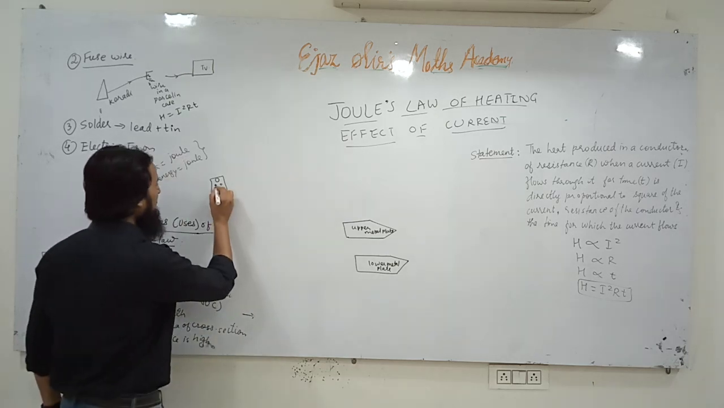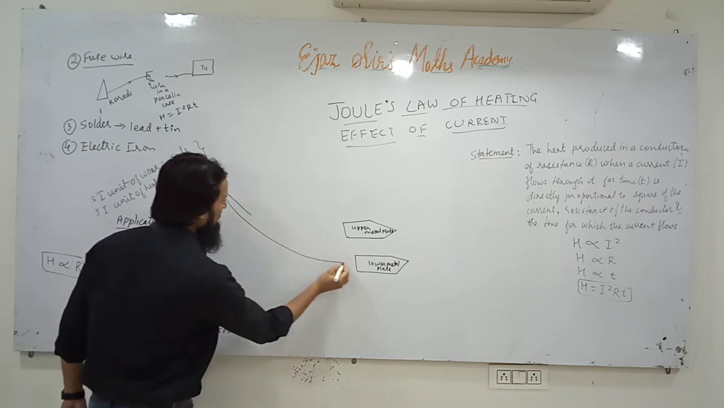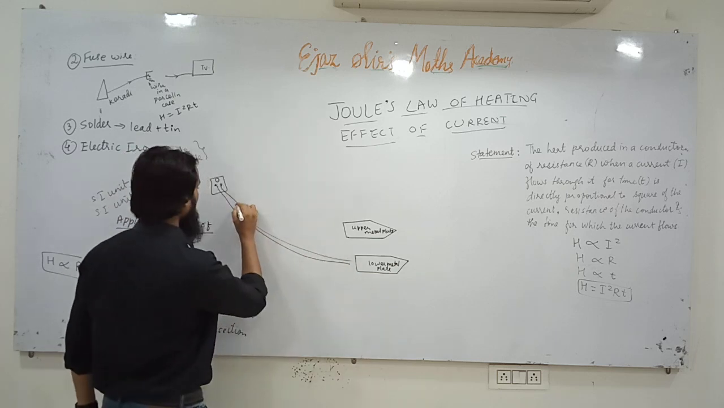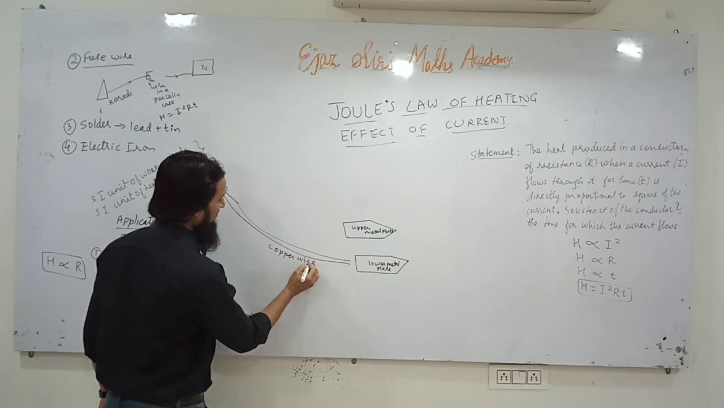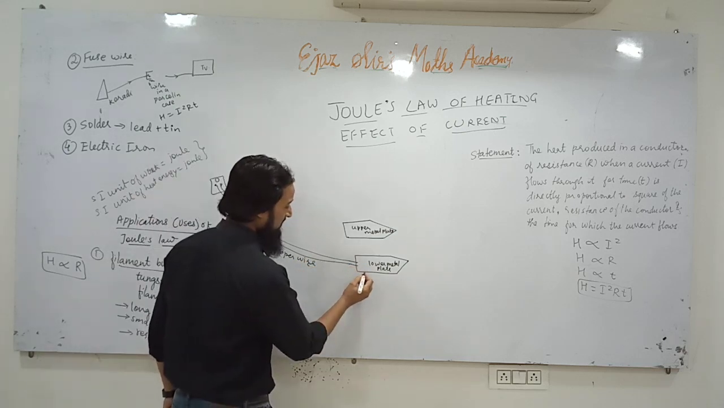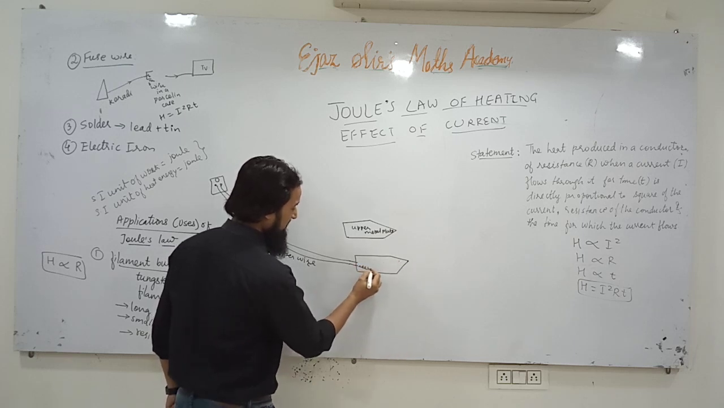So when we connect it by a copper wire, this is a copper wire up to this point, this is copper wire, and as soon as it enters here, in the lower metal plate there is nichrome wire.